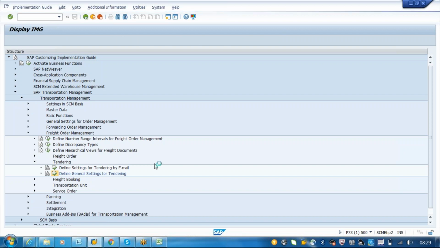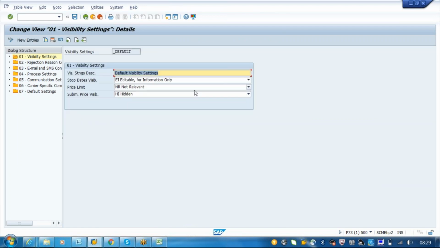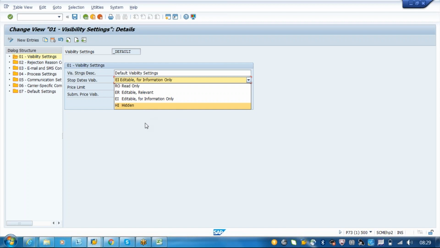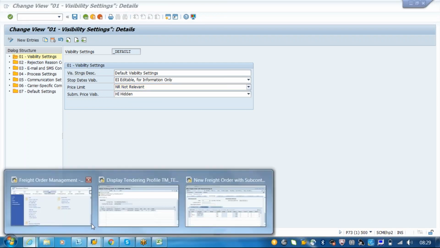So here, in general settings for tendering, we are going for a visibility setting. We will just choose whatever visibility settings we have. Here we are setting the default visibility, whether it can be editable, not editable, read only, or hidden. So whatever the data the system has identified can be editable or not editable. Price limit is relevant or not relevant. That means whatever price limit we have entered here, is it relevant or not relevant?